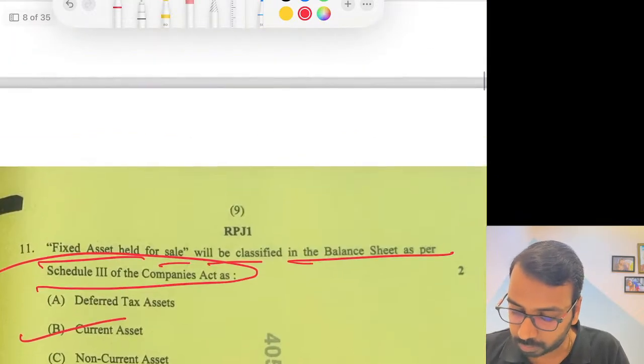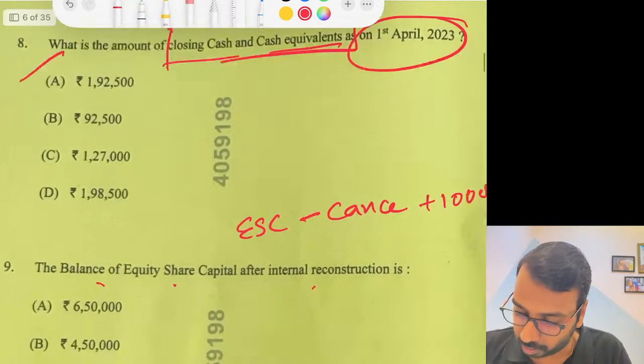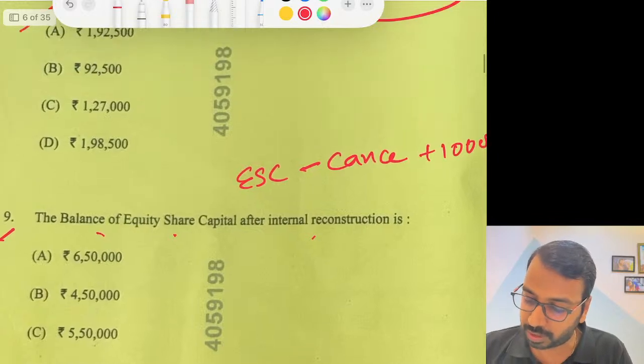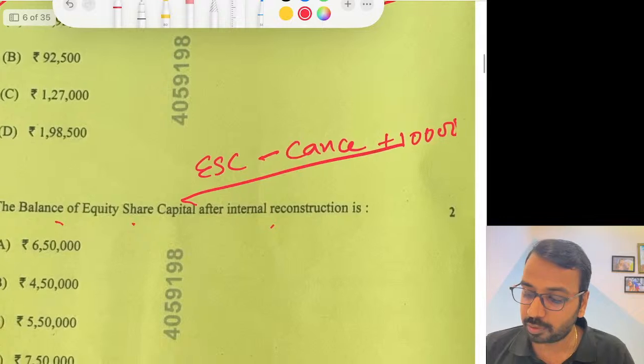Question number 8, 9, 10. Did I not do it? Question 8 you can calculate, and it will take a lot of time. This also you can calculate, balance of equity share capital, by considering equity share capital, how much is cancelled and how much is freshly issued.